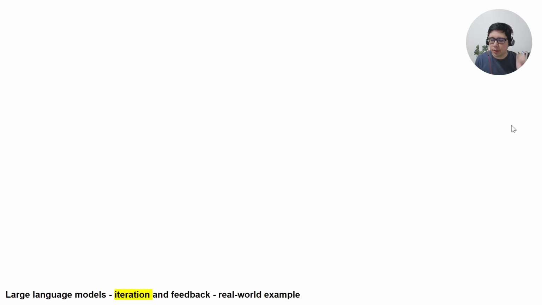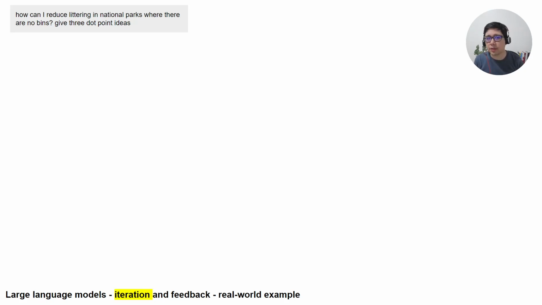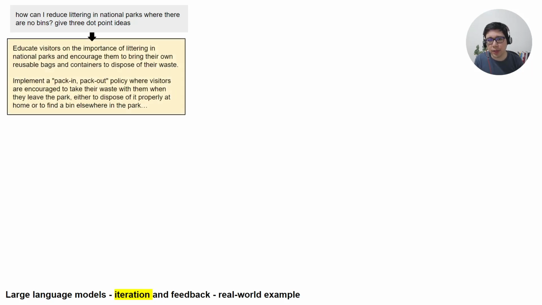I think that these basic examples are sometimes a little bit underwhelming, but really the power of these large language models comes through iteration and feedback. And so here's an example. So perhaps you have a new research project in which you're trying to reduce littering in national parks. So you might prompt the model to say, give me 3 dot point ideas for doing this. And so it gives you several ideas.